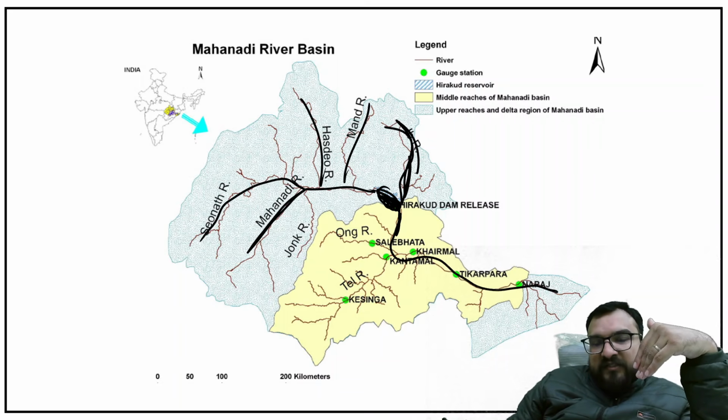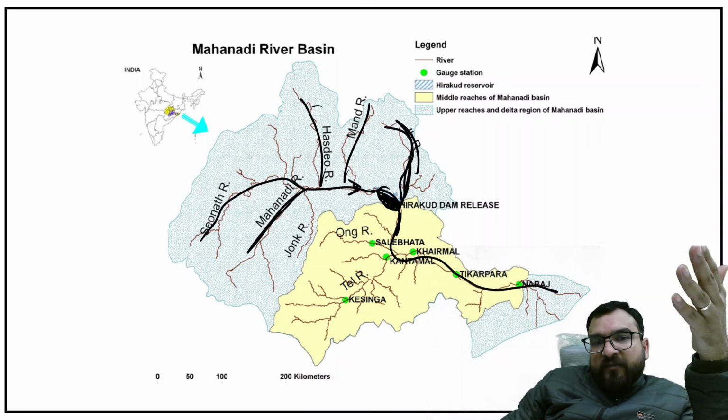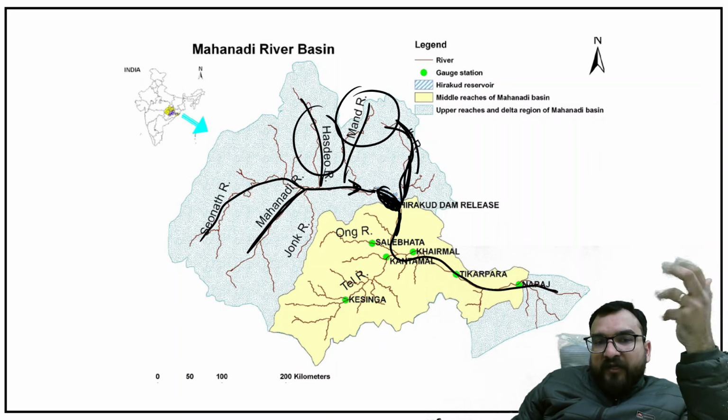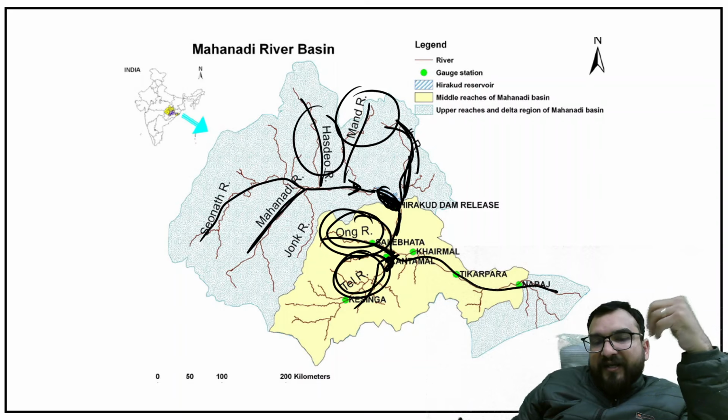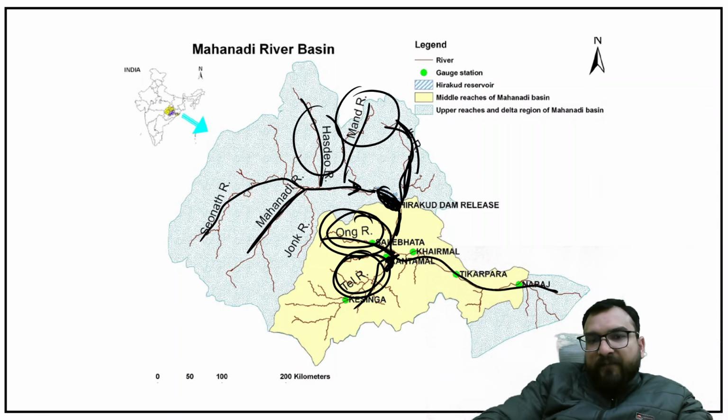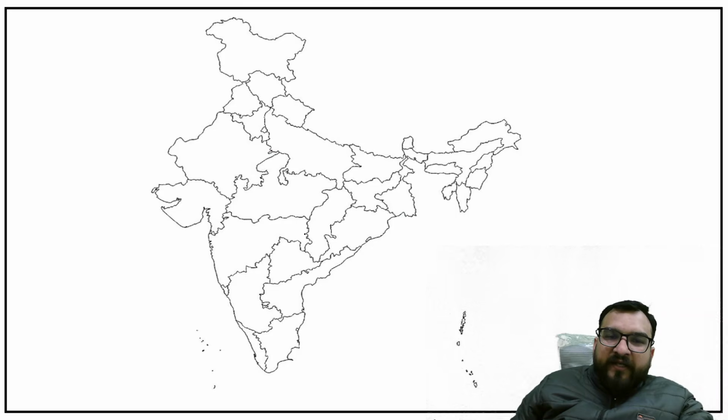Now from the, this is the, if the flow is like this is the left bank tributaries. Okay. The right bank tributaries are Ong, Tel. Ong is flowing like this, Tel is flowing like this. So Ong, Tel you can remember as the right bank tributaries. Okay. See the map over here. Now you must be understanding that this is your Mahanadi. Over here you have seen Seonath, and from below Ong, Tel, from above Seonath, Mand, Ib. Right, all these are the tributaries of Mahanadi, guys.